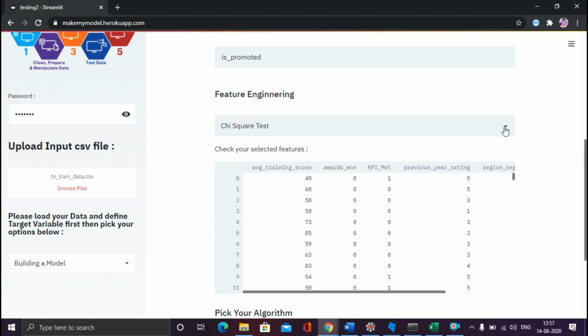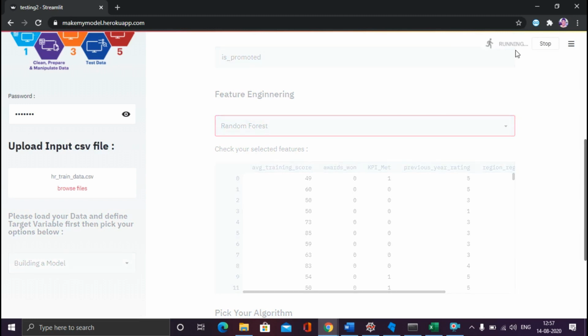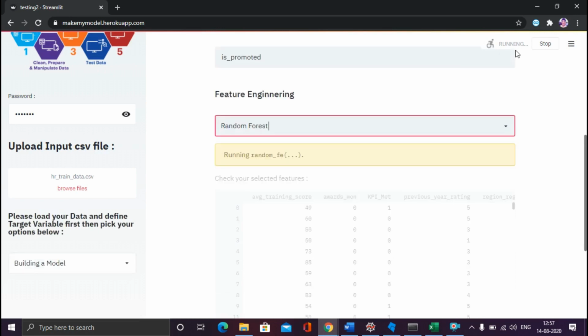So let me pick the other option, and it is the random forest, and again it is running. So now you are doing your feature engineering with random forest. Again you will get some features that are very important for your machine learning application, or which are very relevant for predicting your target variable.